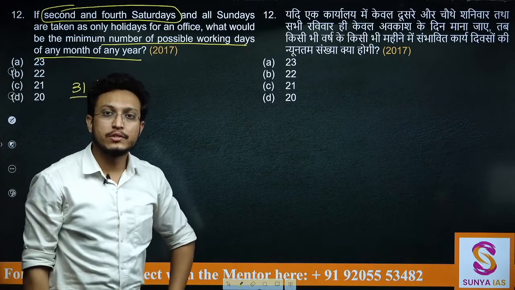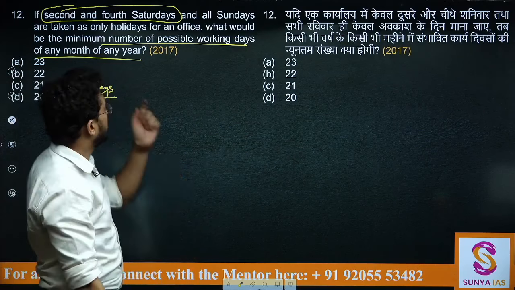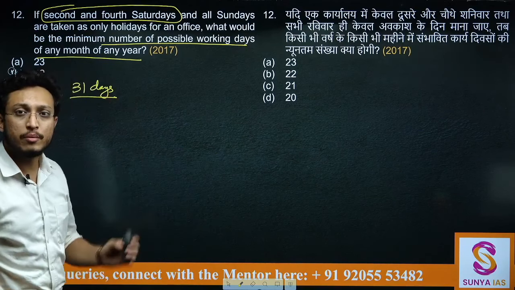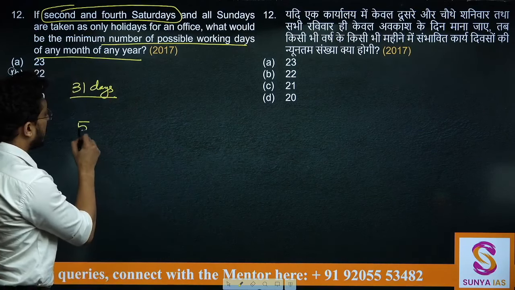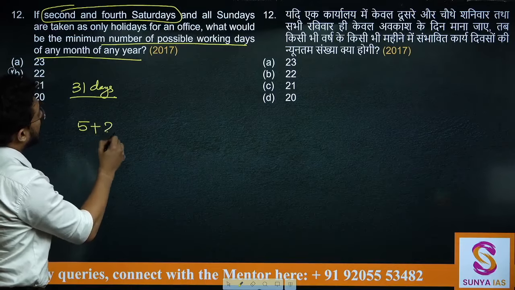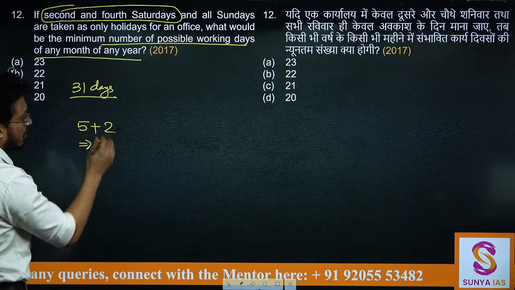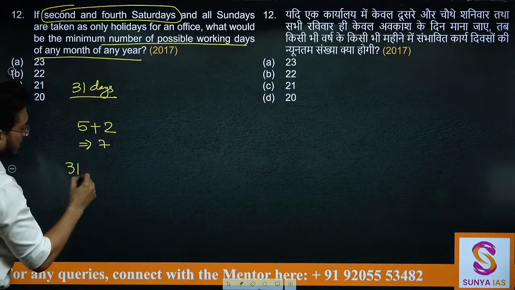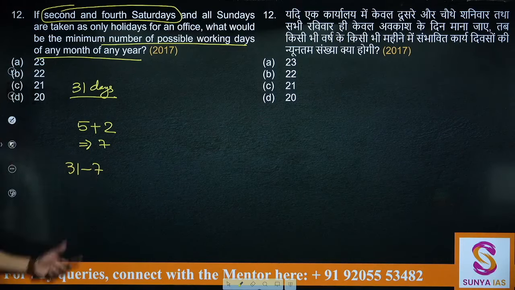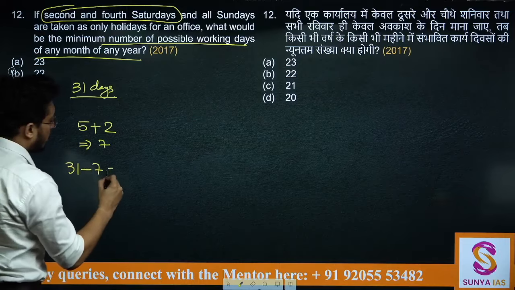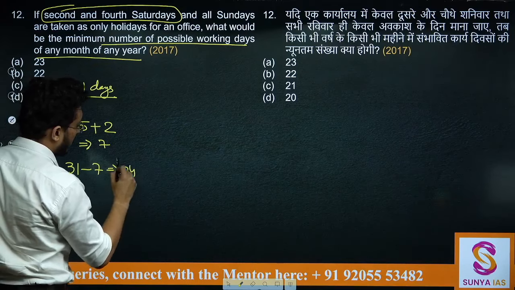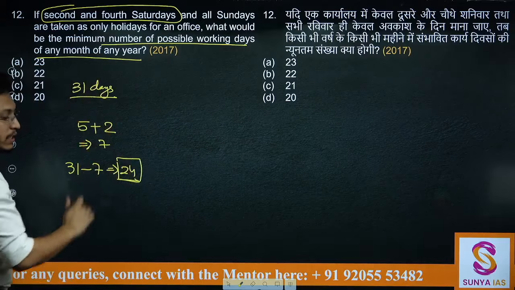So maximum Sundays can be 5 Sundays and you will have second and fourth Saturday also. So can I say maximum holidays here will be 5 Sundays and 2 Saturdays. So total 7 holidays, that means 31 minus 7 will give you 24 working days.